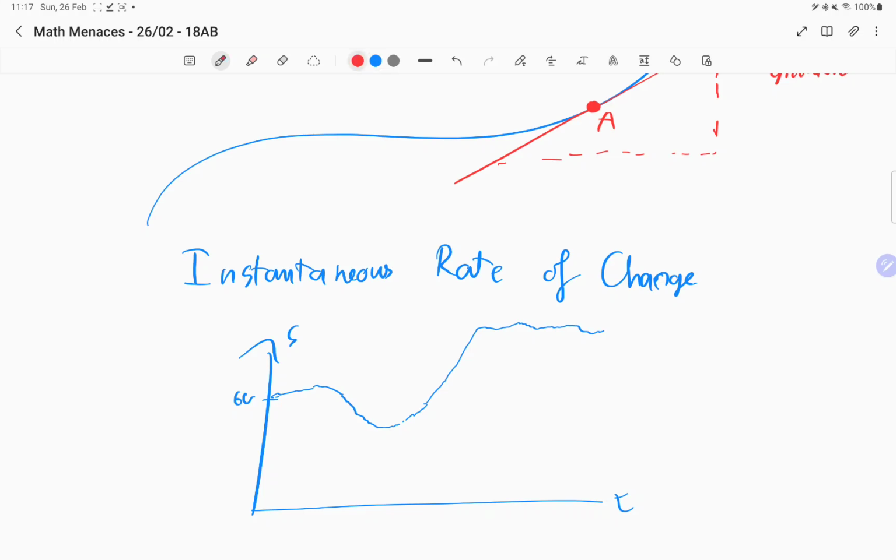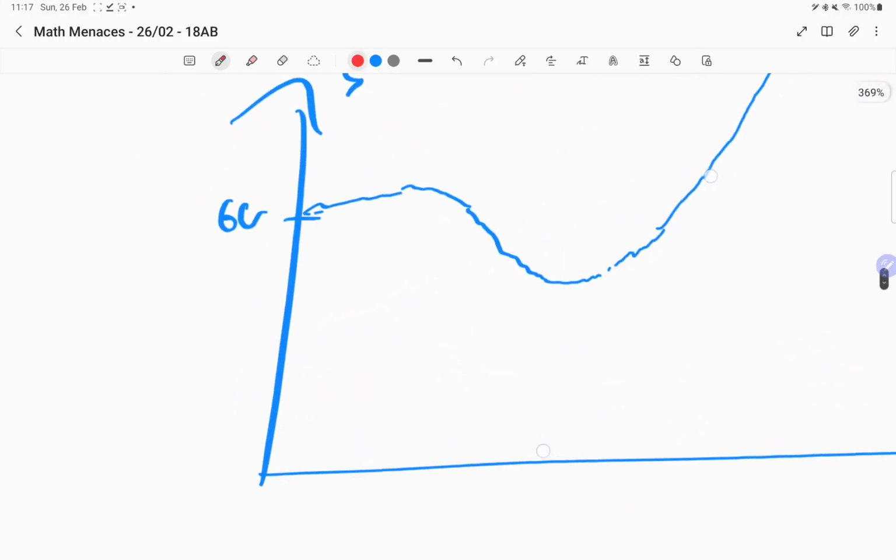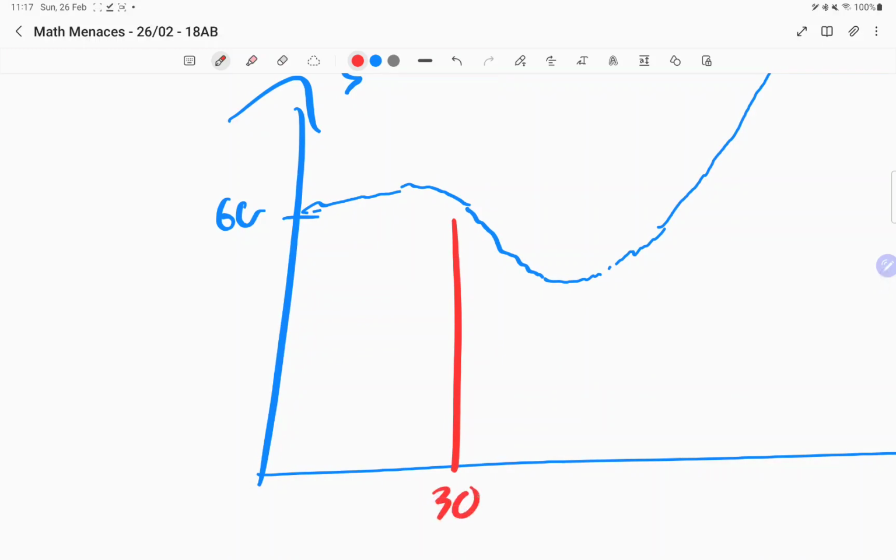Now, what does it mean by instantaneous rate of change? For example, let's say at that moment, 5 minutes into your trip, at exactly 5 minutes and 0 seconds, the graph is at this point. If you draw the tangent at this point, the gradient tells you what the instantaneous rate of change is.